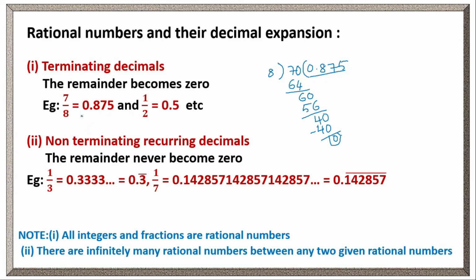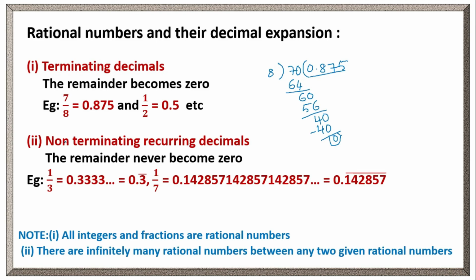Here it's terminated, right? The division stopped at a certain point. Clear? Here 1 by 2 also in the same way. 0.5. It is not repeating or continuing. Division is not continuing. It stopped at a certain point.